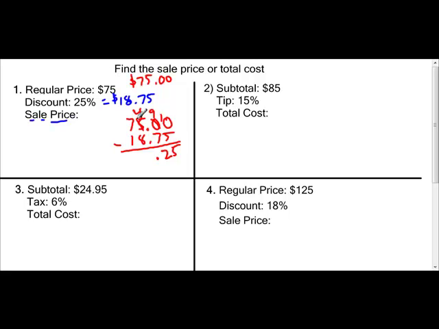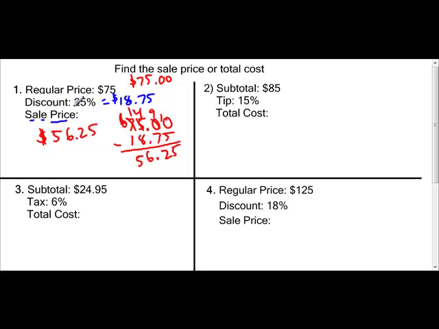Have our decimal there. And we need to borrow here because you can't do 4 minus 8, not without a negative number anyway. So we make that 6, and that becomes 14. 14 minus 8 is 6. 6 minus 1 is 5. And so the sale price is $56.25. So she didn't pay the 18 cents.